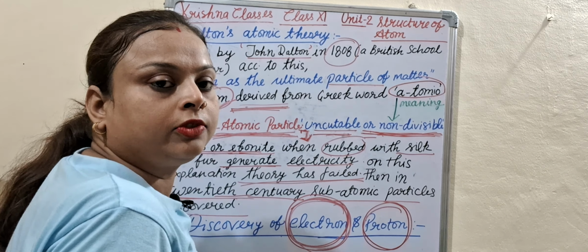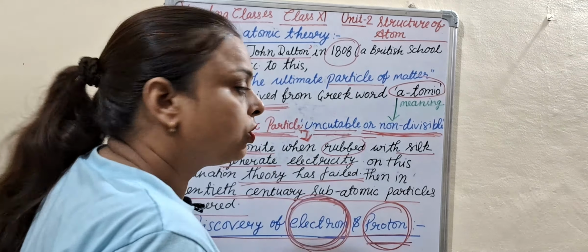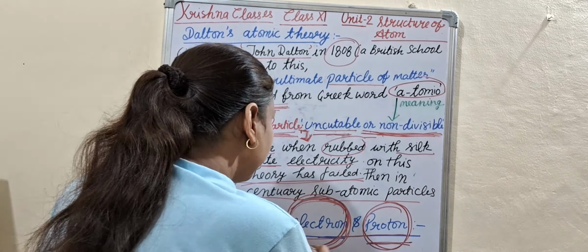Who discovered electron? J.J. Thomson. Who discovered proton? Rutherford. How they discovered it, I will describe in my next class.